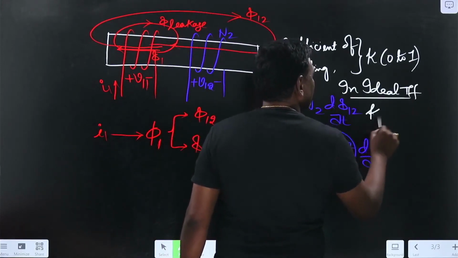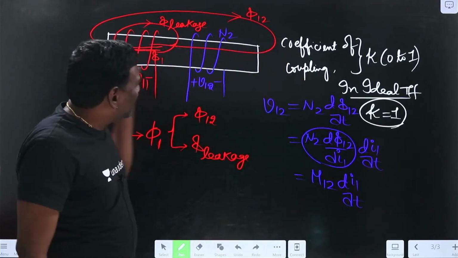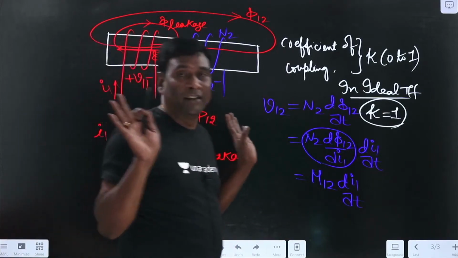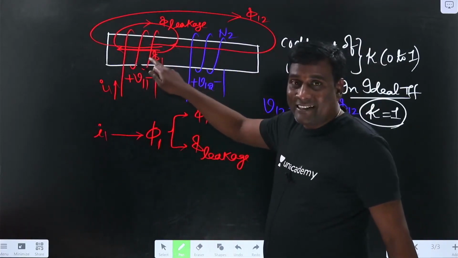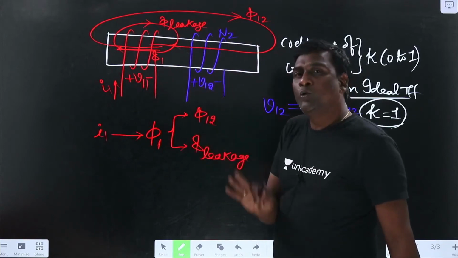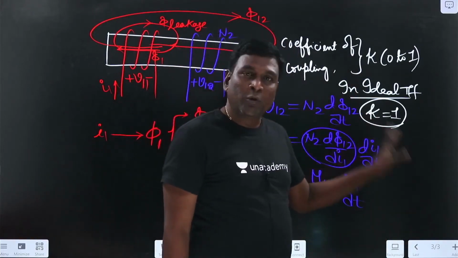In an ideal transformer, coefficient of coupling is considered as 1. Meaning that because some magnetic core will be there, so many things will be there. Forget about that, machines faculty will deal with that. We are networks. In networks, whatever flux lines are created here, 100% of flux lines are linking the secondary. That is going to happen in an ideal transformer. That's it, forget about it. K is going to be 1.